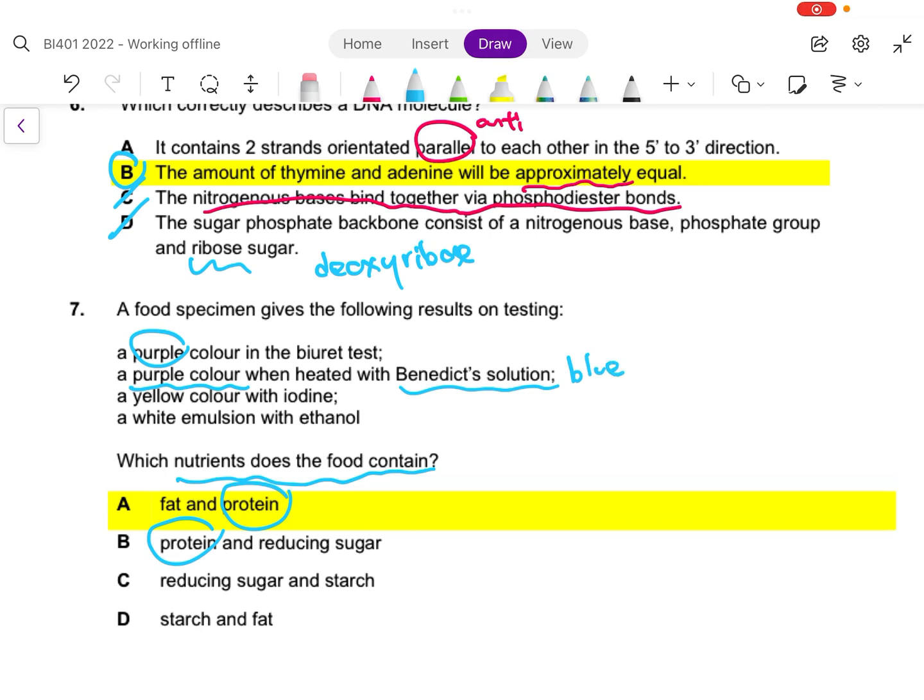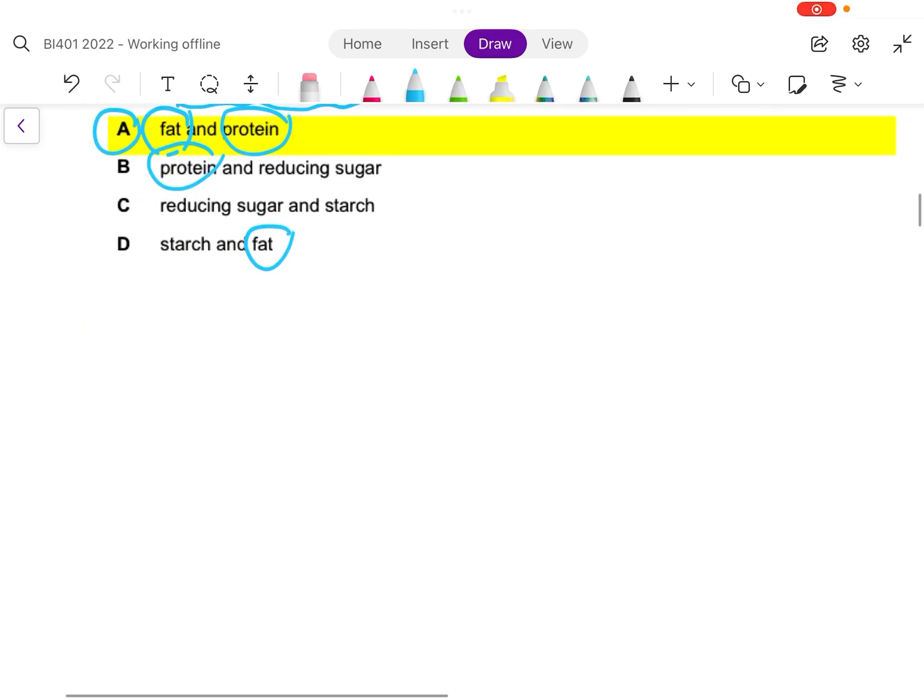After Benedict solution, you tend to see results like blue, which means reducing sugar is not present, or you may see a brick red or orange, which means reducing sugar is present. So this one is unknown. Yellow color with iodine means that starch is absent. And white emulsion in ethanol means lipid is present. So fat must be present. Right, so the best answer is A.